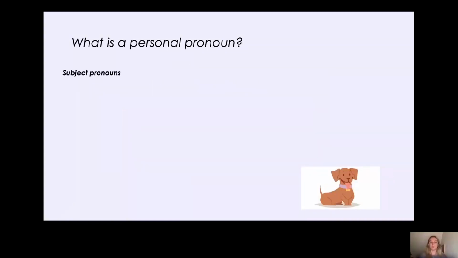Okay, let's look at another example. So, subject pronouns. Well, we've got a dog here. I wonder what the sentence is. Wow. The dog stared at the owner because the dog wanted food. Now, we've got a lot of the dog in this sentence, haven't we? Maybe we could replace the second noun, the dog, with a subject personal pronoun, because the dog is the one doing the action. He's the one staring at his owner. So what could we replace the dog with for the second time it's said?